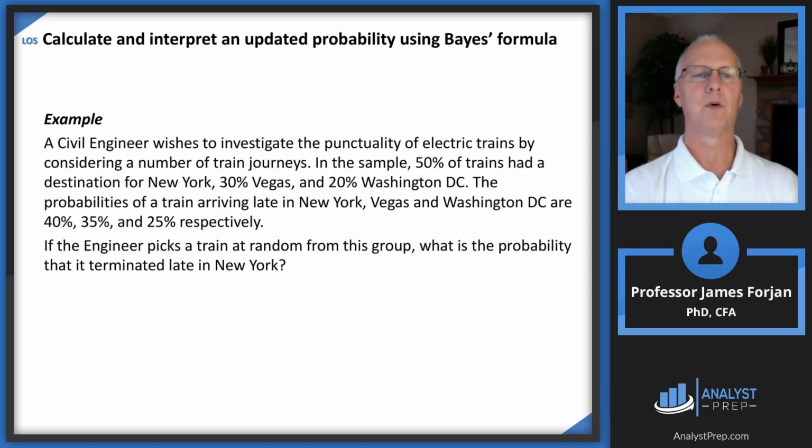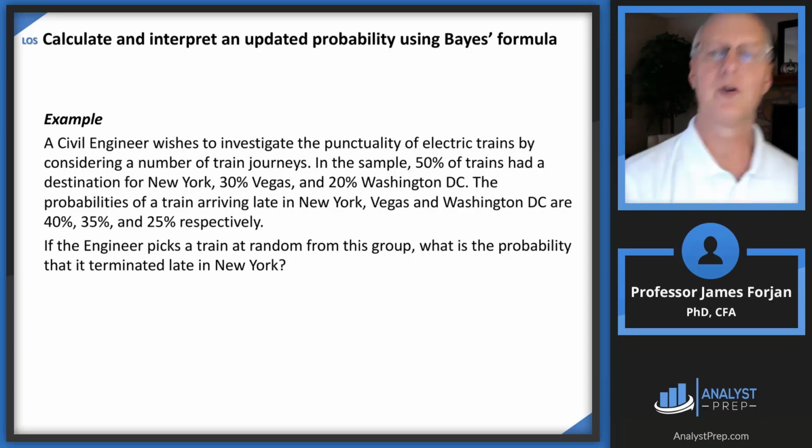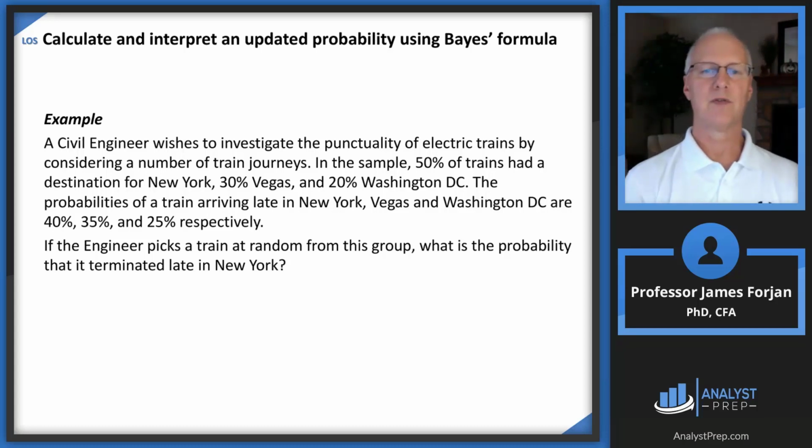All right, here's an example. An engineer wishes to investigate the punctuality of electric trains by considering a number of train journeys. 50% of the trains had a destination of New York, 30% Las Vegas, 20% Washington, D.C. Notice the sample: 50 and 30 and 20 adds to 100.